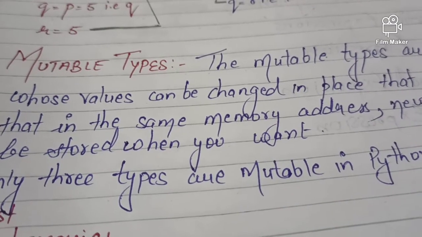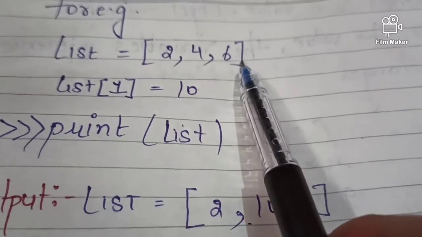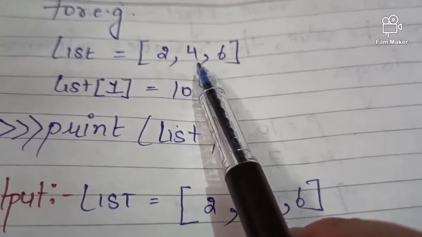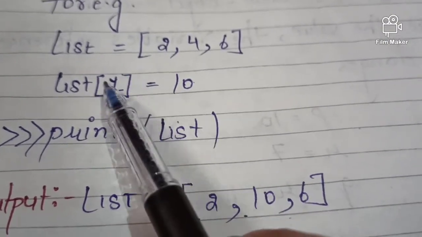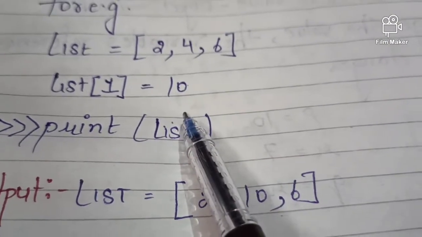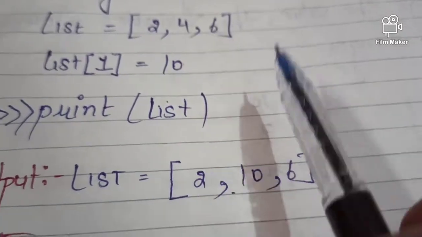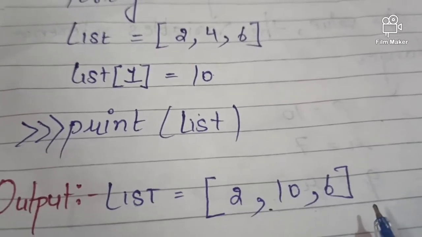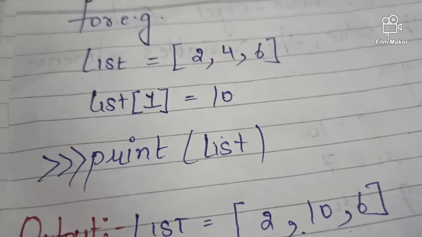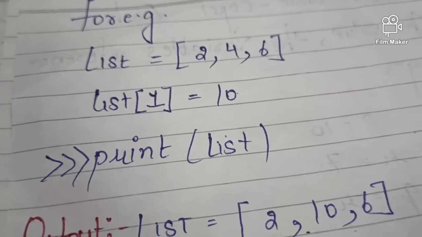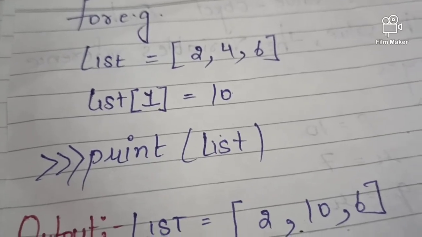Let's check the example. So this is the example. A list has been created: 2, 4, 6. What I want is that on first position, this is 0, this is 1, this is 2, on first position instead of 4 the value 10 would be there, so yes, on first position it takes 10 instead of 4. You can see the values. So let's check this now on the Python shell. As we have seen that in immutable type it didn't take, but in mutable type it takes. And the example of a mutable type is list, and the example of an immutable type is tuple.